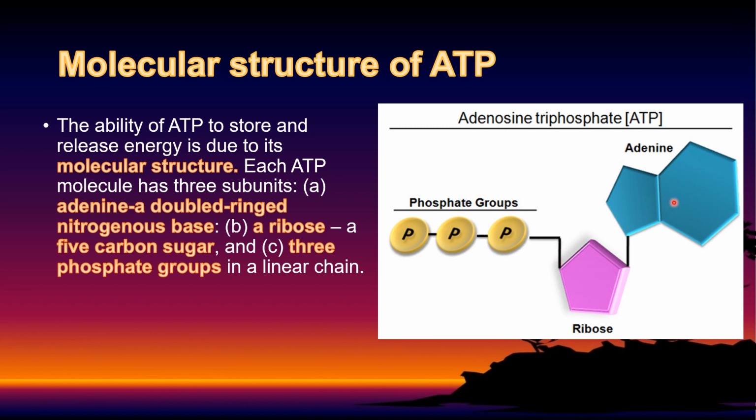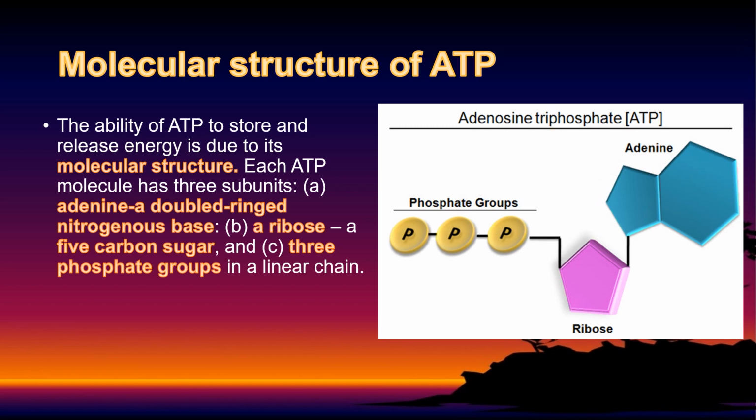First subunit is adenine. Adenine is double ringed. This is the first ring and the second ring. It is a double ringed nitrogenous base. This is also used in DNA molecules. So this is the nitrogenous base. Second one is ribose, a 5 carbon sugar. And the third is the 3 phosphate groups in a linear chain. So this is adenosine triphosphate.